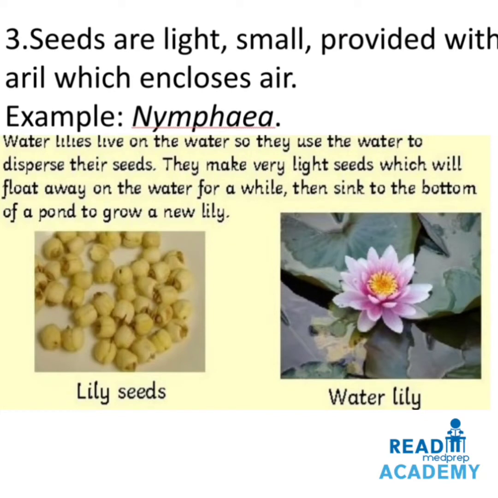Seeds are light, small, provided with aril which encloses air. Example, Nymphaea, the water lily which lives on the water. So they use the water to disperse their seeds. They make very light seeds which will float away on the water for a while. They sink to the bottom of a pond to grow a new lily plant. You can see in the image below on the left side the small lily seeds. On the right side you can see the lily plant with the flower.